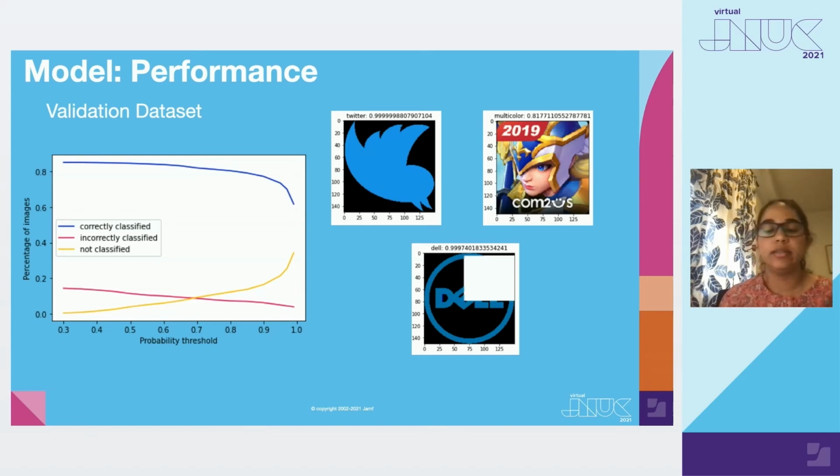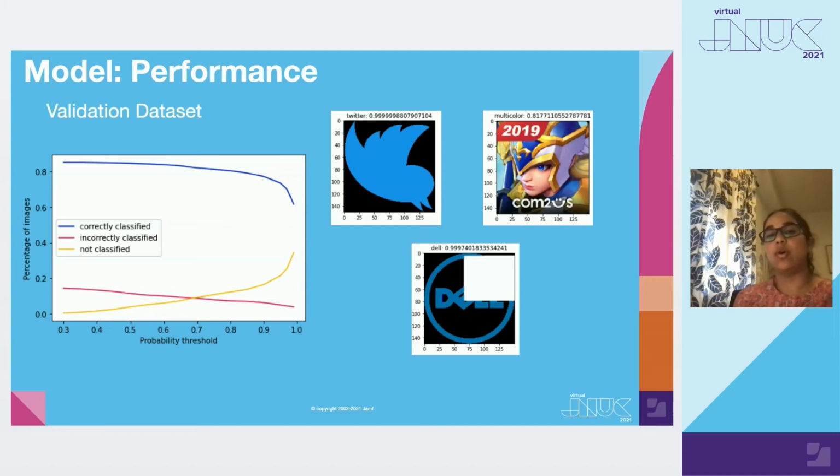Now, analyzing this line chart, we can see that our model could correctly classify most of its images at all the probability thresholds. Also, from the yellow line you can see that we have more non-classified images at the higher probability thresholds than incorrectly classified images.